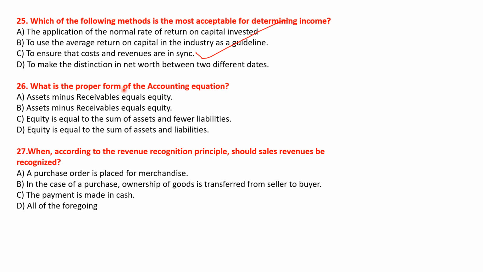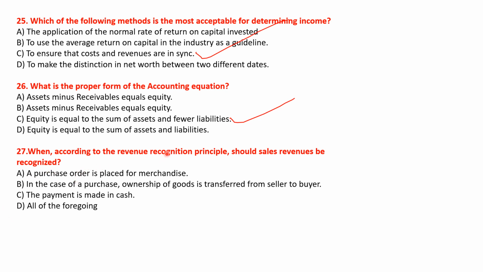What is the proper form of the accounting equation? ऑप्शन है assets minus receivables equals equity, assets minus receivables equals equity, equity is equal to the sum of assets and fewer liabilities, equity is equal to the sum of assets and liabilities. Okay, so here the right answer will be option C, equity is equal to the sum of assets and fewer liabilities. Okay, let's move to the next question.